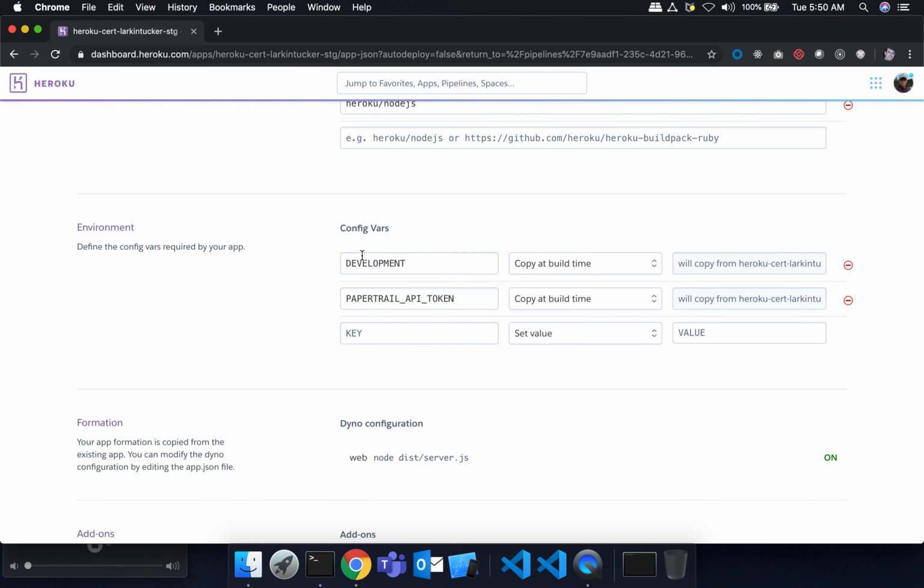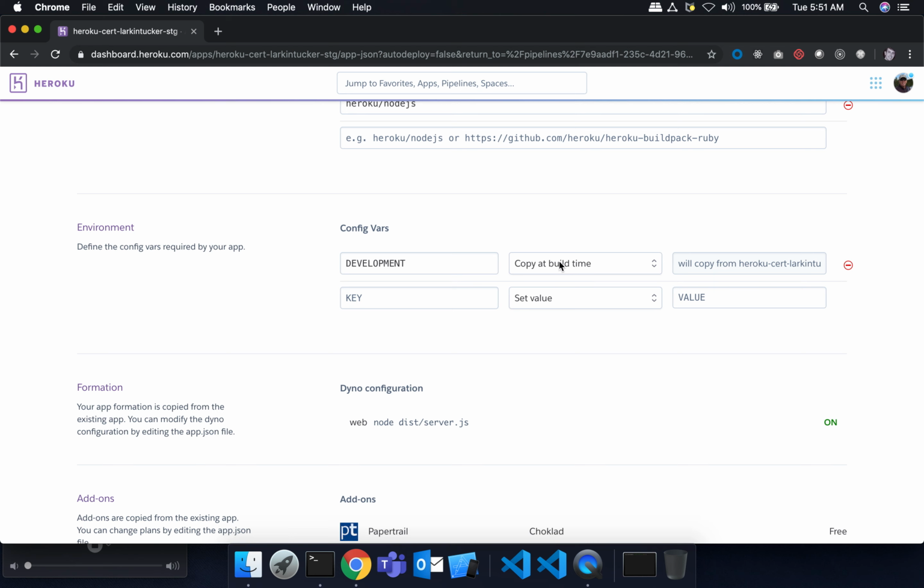Okay, so these are the environment variables that are going to exist in your review app. Now, we're going to have a different version of Papertrail running here, so we certainly don't want to pull over the Papertrail token. And you have a couple of choices on how the environment variables are set in building the review app. Right now it's defaulting to copying the development key, which I want to set true. But it's going to copy it at build time.